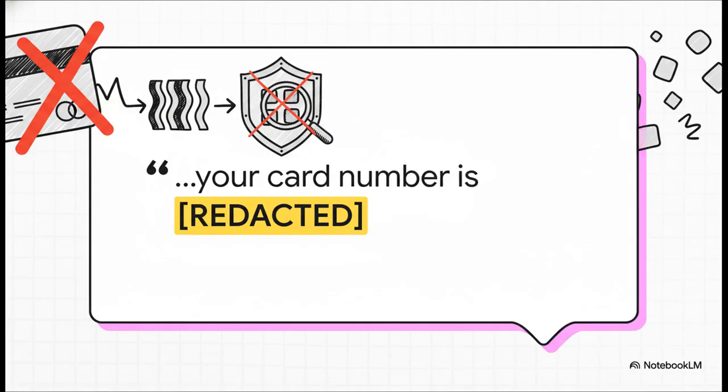And this is what it looks like. Even if the LLM somehow messes up and includes a full credit card number in its answer, this output guardrail catches it. It uses a simple pattern to spot it, in this case, 4 groups of 4 digits, and automatically redacts it. No sensitive data ever leaves the system.